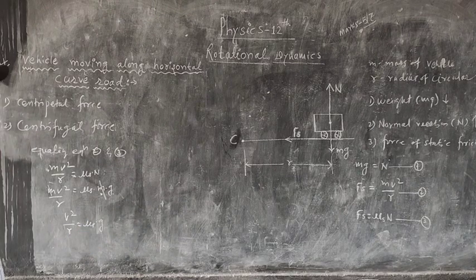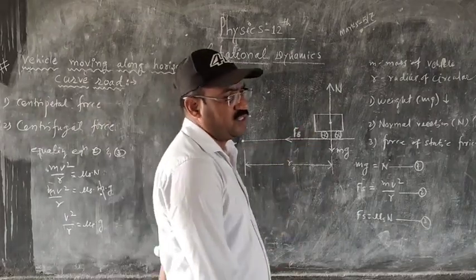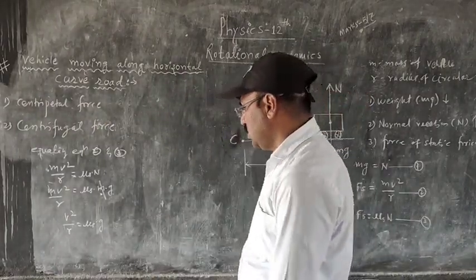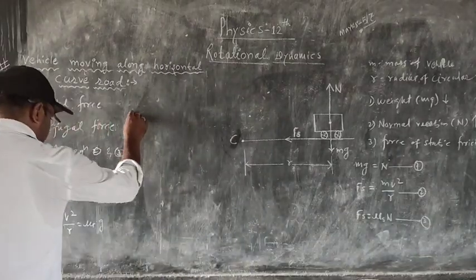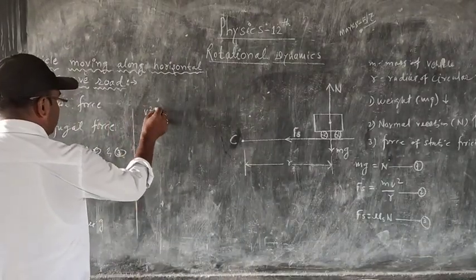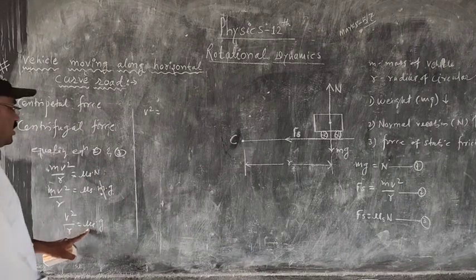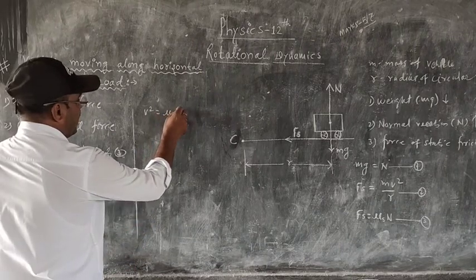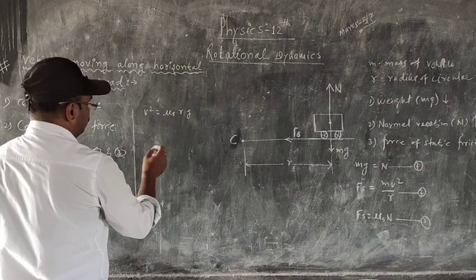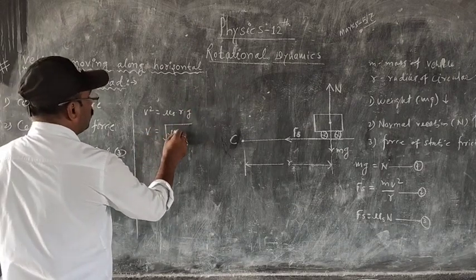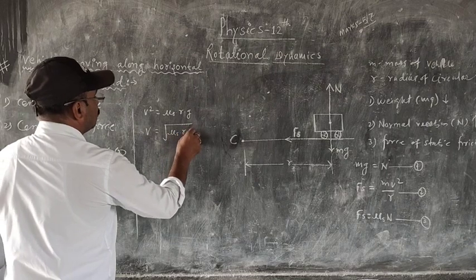But here I want to determine the speed of the vehicle which is traveling along the horizontal curved path. So in the next line, v square is equal to, taking r to the right hand side, mu s into r into g. So v is equal to the square root of mu s r g.